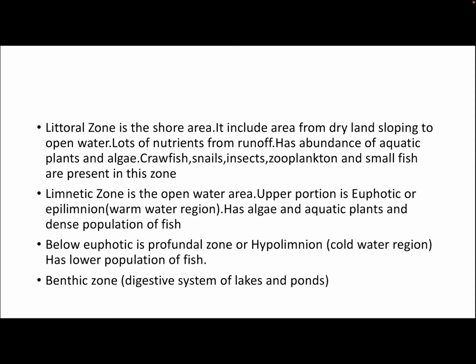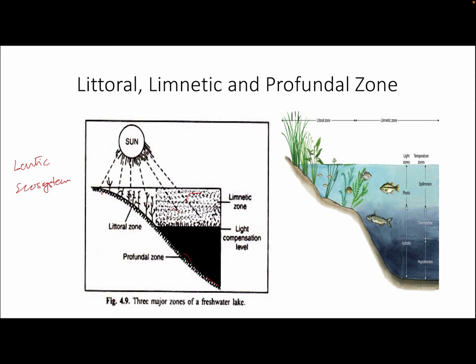And there is an abundance of aquatic plants and algae. And the animals which are present in this area, they are crawfish, snails, insect, zooplankton, small fish. They are present in this zone.